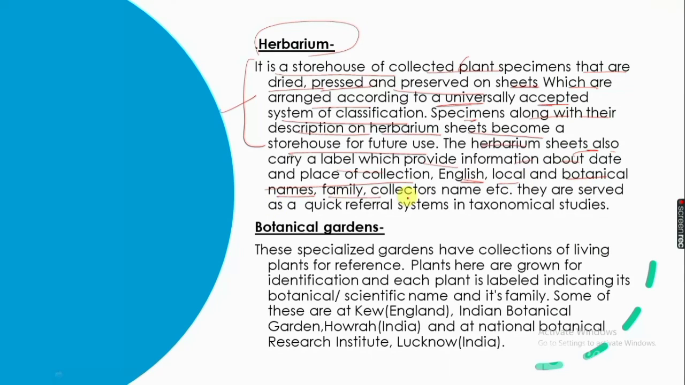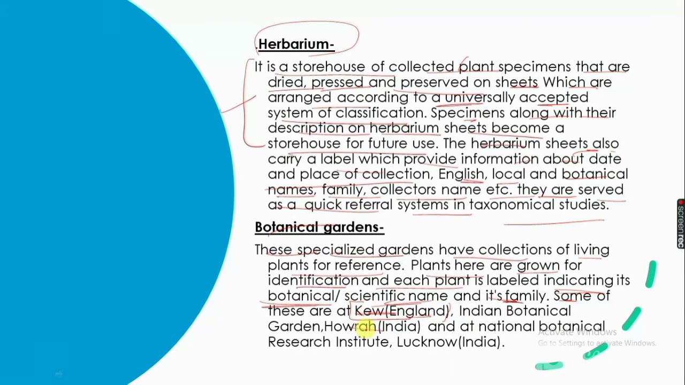Botanical gardens. These specialized gardens have collections of living plants for reference. Plants here are grown for identification, and each plant is labeled indicating its botanical or scientific name and its family. Some of these are the botanical gardens at Kew, England, the Indian Botanical Garden in Howrah, India, and the National Botanical Research Institute in Lucknow, India.